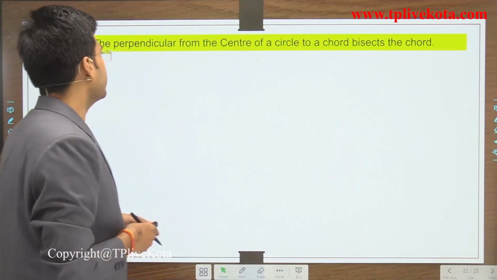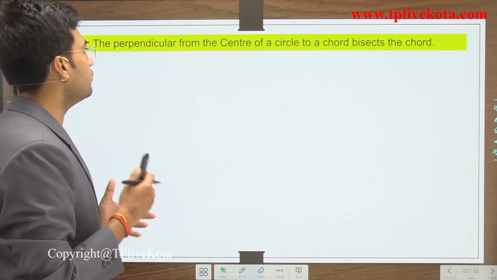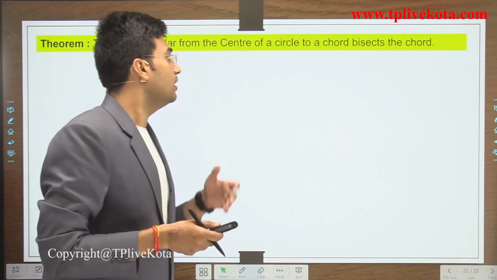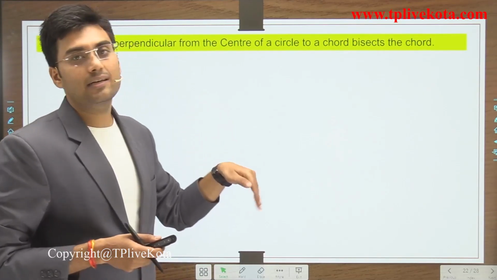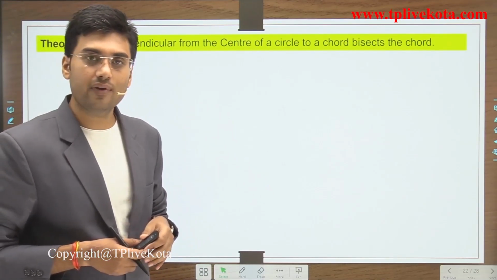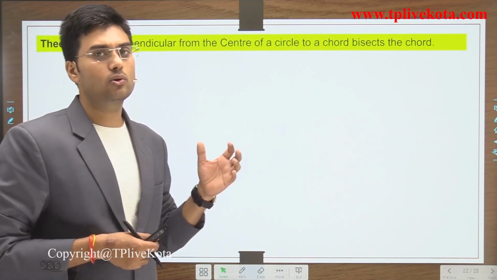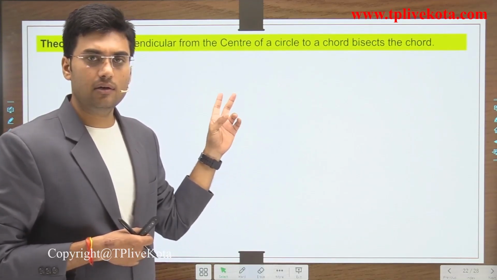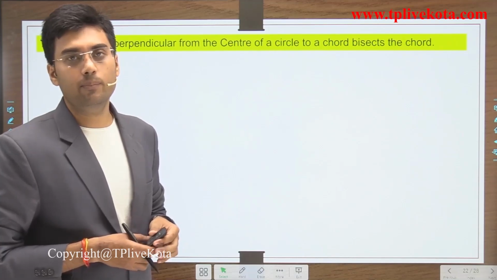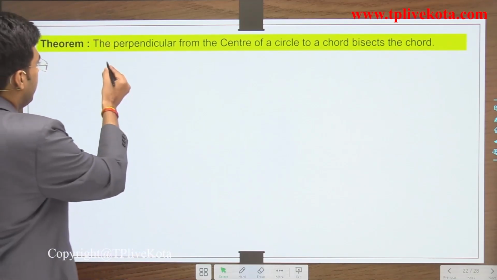And the next is what? The perpendicular from the center of the circle to the chord bisects the chord. Okay, this is also a very important theorem students. To solve the questions, this theorem and the previous theorems are very important. So what is this theorem?